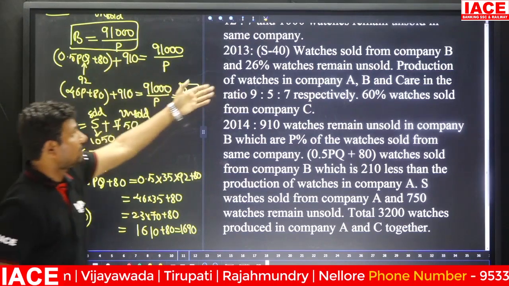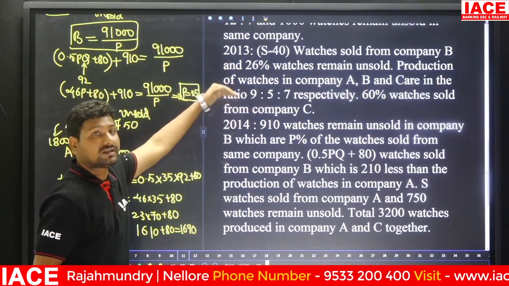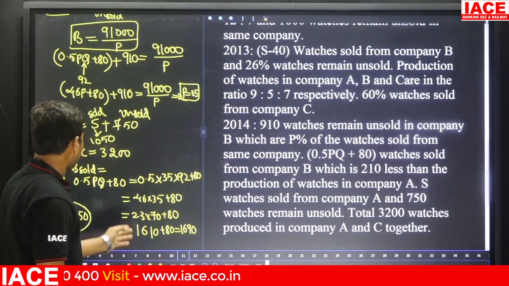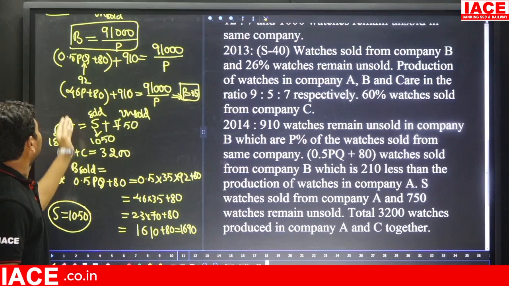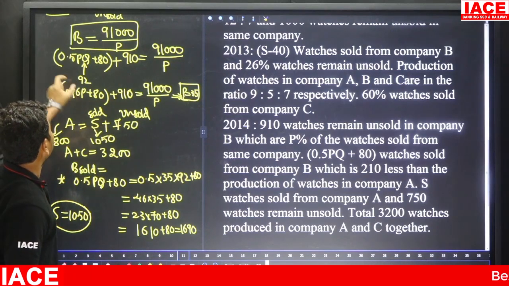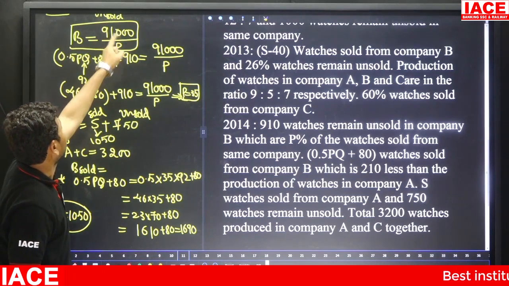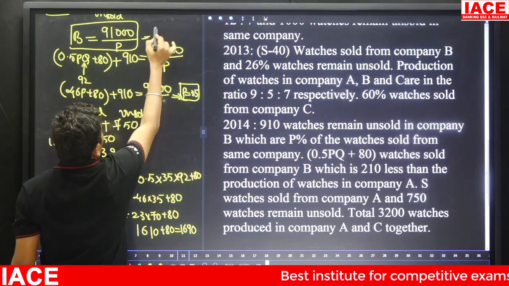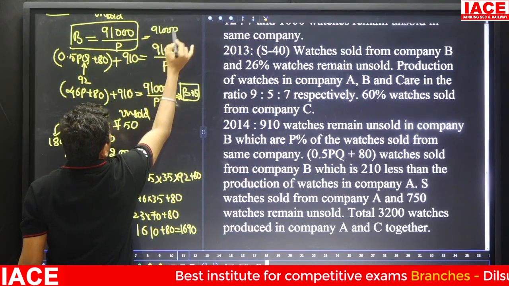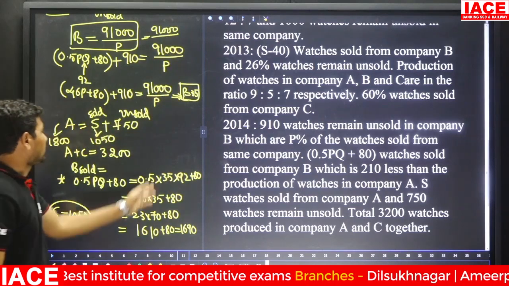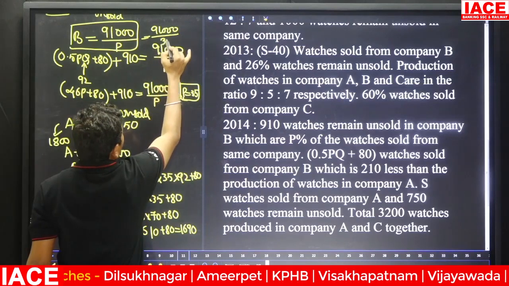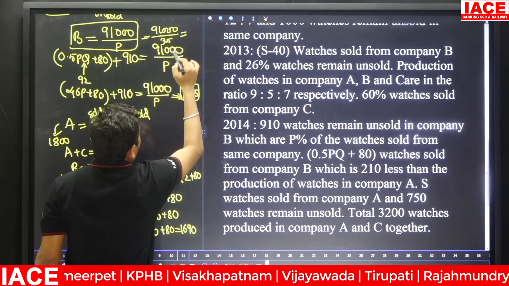We can write the B value, A value, C value for 2013 also. And here it is cleared. Then the B value is how much? Here the B value is 91,000 by P. Here 91,000 by P means 91,000 by 35. Once you solve P you will get 35. Substituting 35 you will get the answer.